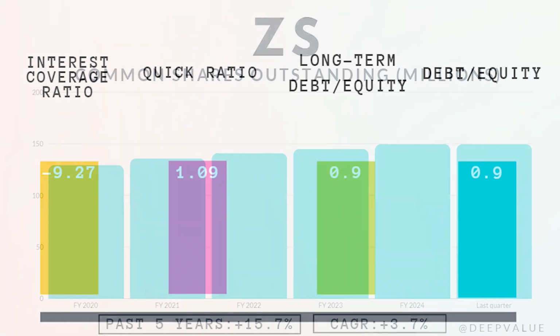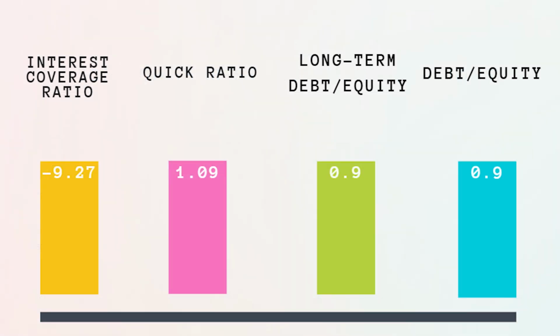Now, let's assess the company's liquidity and solvency. The interest coverage ratio is minus 9.3, which of course is not really good, but if they manage to reach profitability next year in fiscal year 2025, then this won't be a problem anymore. The quick ratio, a measure of the company's short-term liquidity, is 1.09, which is good. And additionally, the long-term debt to equity ratio is 0.89, and the total debt to equity ratio is 0.89 as well. So they have a moderate debt load.